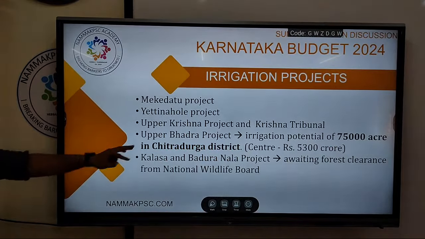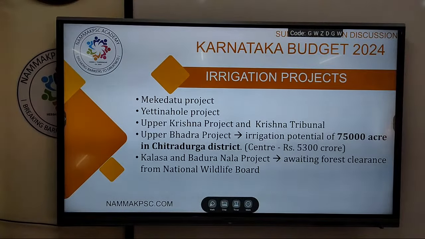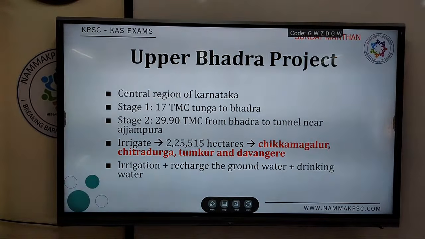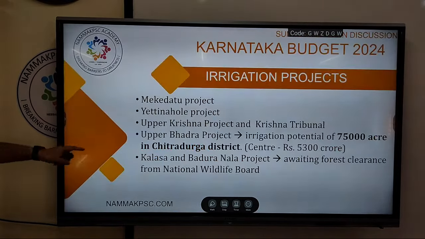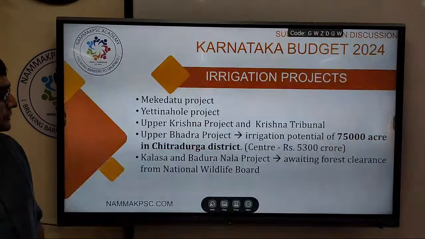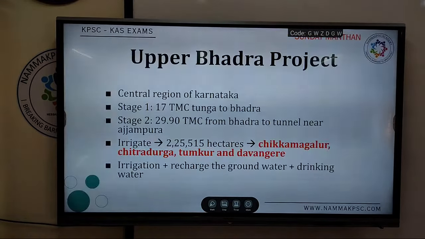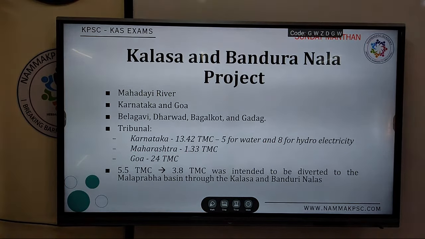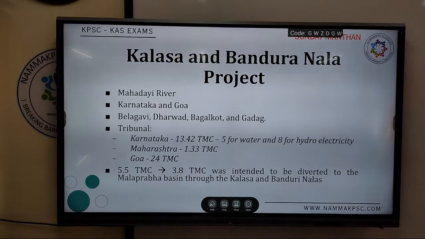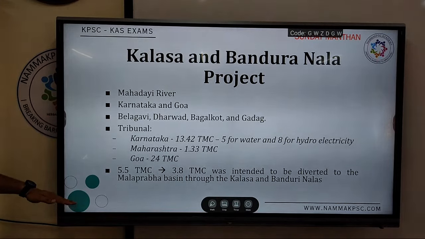Okay. So Upper Bhadra project, irrigation potential of 75,000 acres in Chitradurga district. This is what is mentioned in the budget, but then I have put up this slide. Then the Kalasa and Bandura Nala project, right? So that also I have put up over here. Basically this is again a controversial issue between Karnataka and Goa. So a few points on that.